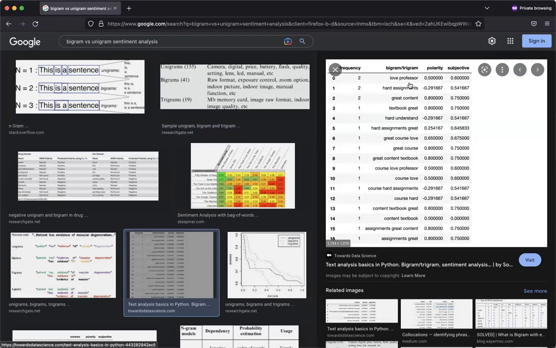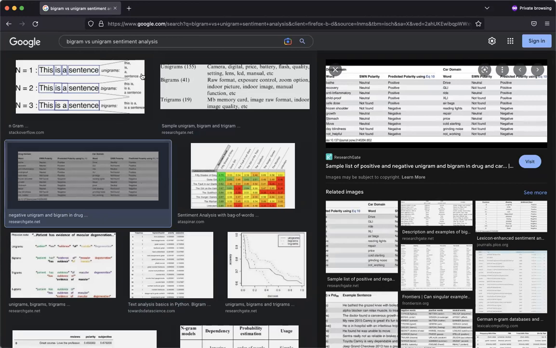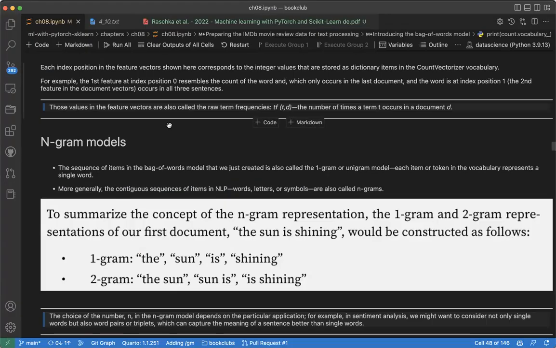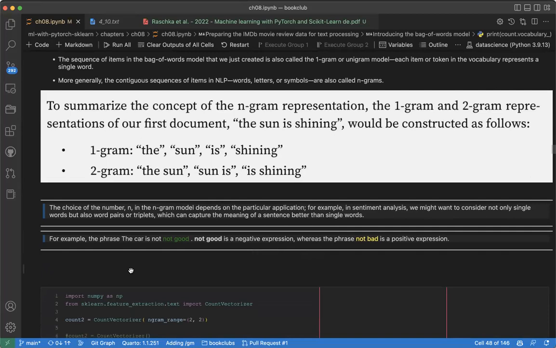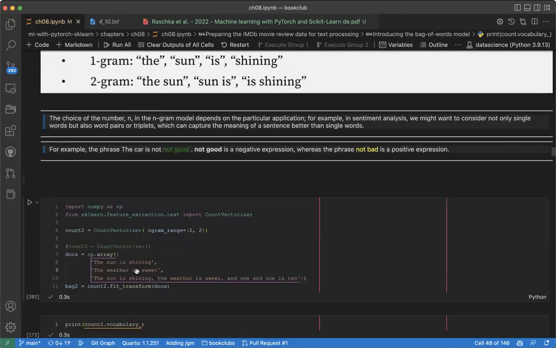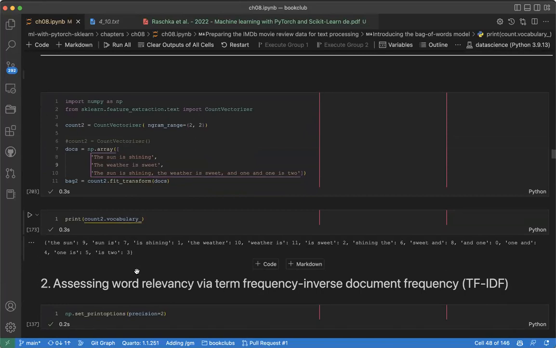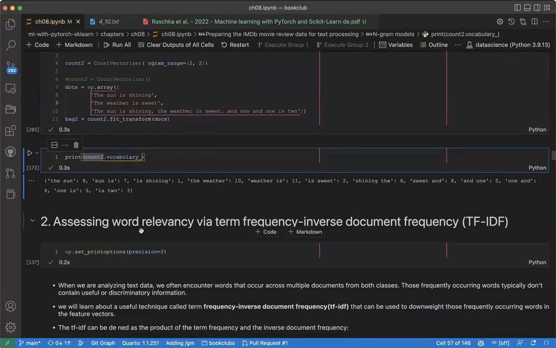You can see this one here. They calculate something with that. So what I'm trying to say is that it depends on what you are trying to do. If you are using sentiment analysis, you can try different ones and they can have different performance. It's just like hyperparameter tuning we use in machine learning. So we can see the vocabulary and stuff like that. All right, any question again?